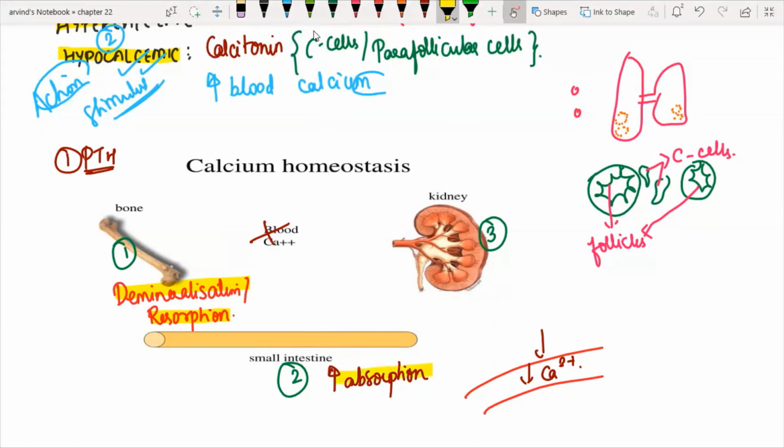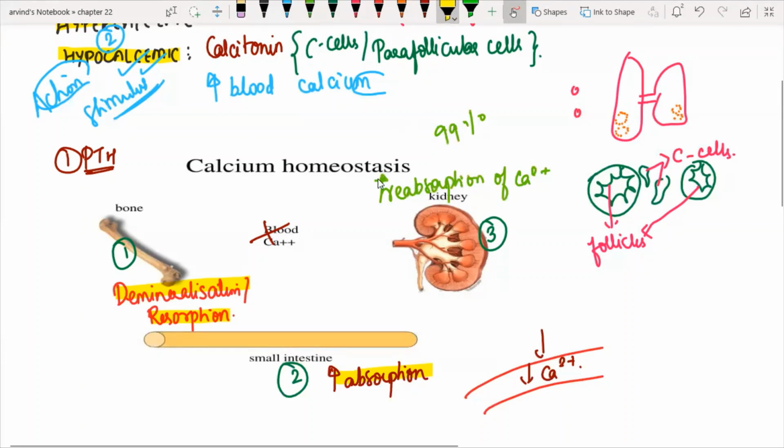With respect to kidney, the kidney will try to eliminate all the calcium that gets into the nephron. Almost everything is going to be excreted after reabsorption, right? You all know 99% of filtrate is reabsorbed, only about 1% is going to be excreted, and that 1% also might pose some serious threat. So what I'm going to do is promote reabsorption of calcium from the filtrate. So reabsorption of calcium is increased.